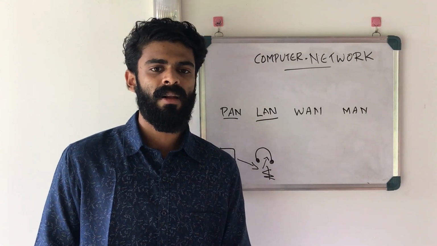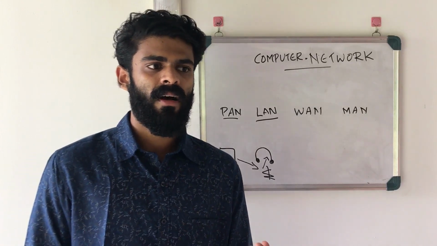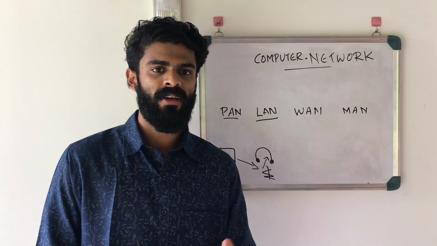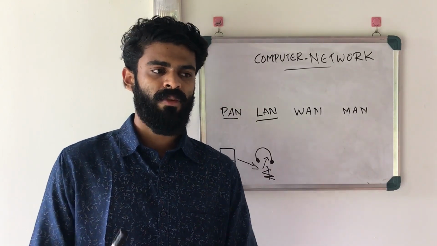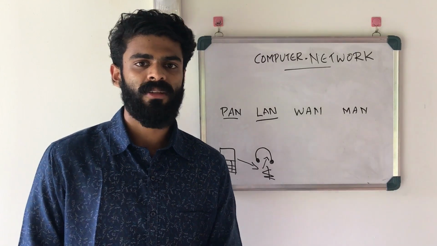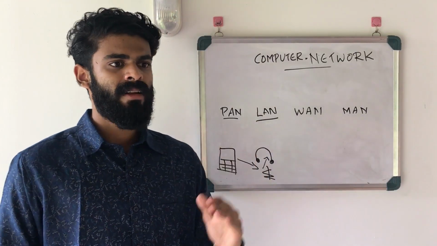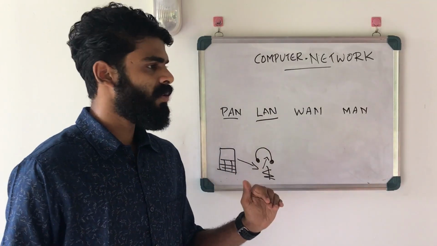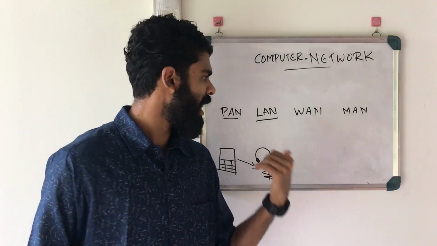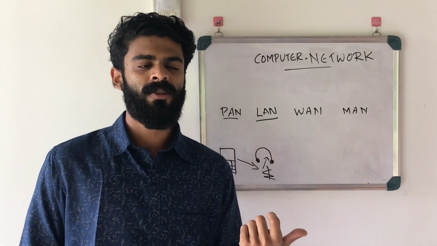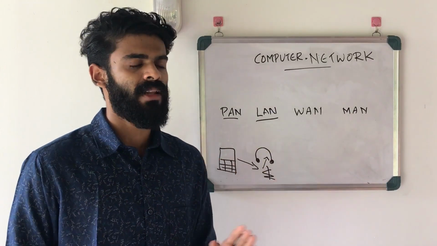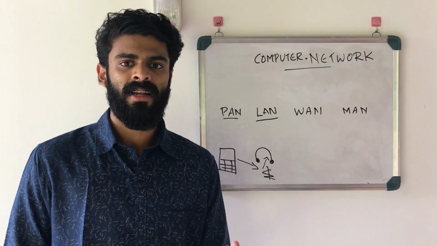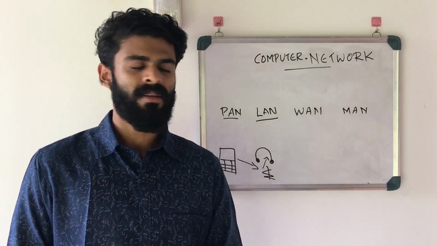A typical example is Wi-Fi, or wireless LAN. We have a connection at our home, and using the wireless modem or Wi-Fi, we share it onto our different devices like mobiles, computers, laptops, and so on. So this is LAN. LAN is restricted to around a home or around a building. The important thing about LAN is that it's comparatively high speed when compared to PAN, because there is a direct connection, usually Ethernet or a wireless LAN, that is up to a speed of 500 megabits and more.